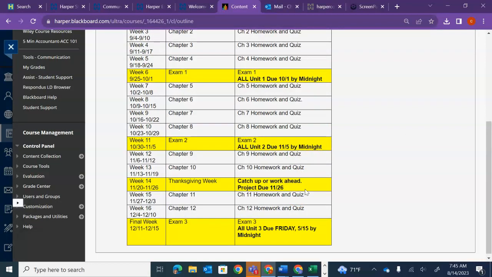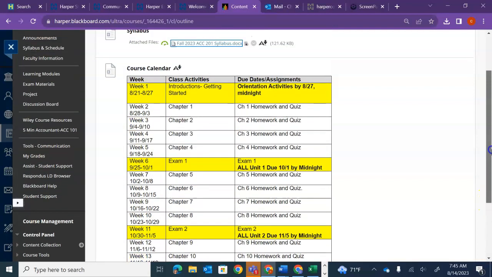It gives me a little bit of time to grade it, and also so you know where you're at before you take that final exam. But again, this project, you'll see in the announcements, can be done at any point in time. So if you know you're traveling or have family in for Thanksgiving week, you can work on that beforehand.